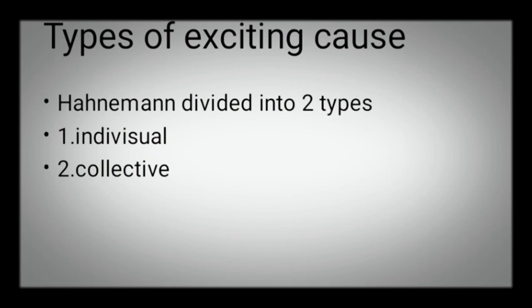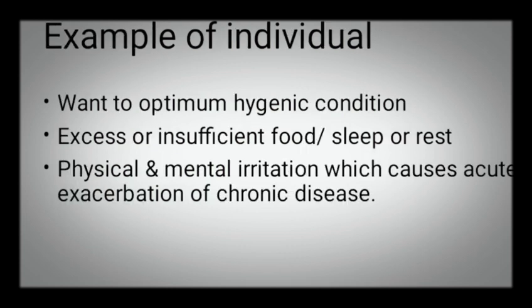Now what are the types? They are individual and collective in human disease. An example of individual is that a person wants optimum hygienic condition. If proper hygienic condition is not maintained, then the person gets disease. Hygienic condition is specific to that individual. Excess or insufficient food, sleep or rest makes that person restless. If we say you take some rest, then you will feel better, without medicine. This is the individual type of physical or mental irritation which causes acute exacerbation of a chronic disease.